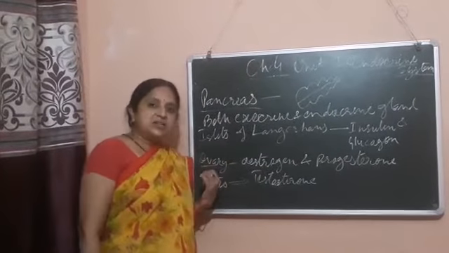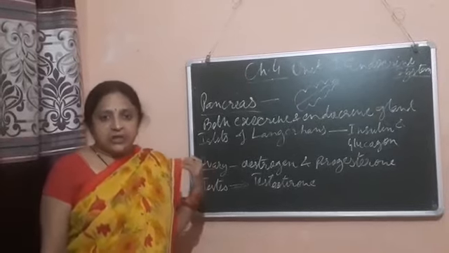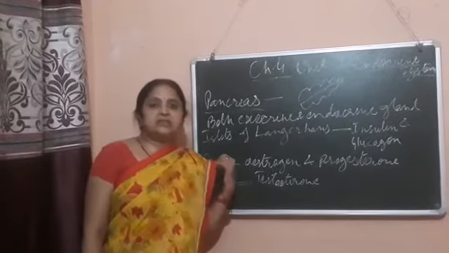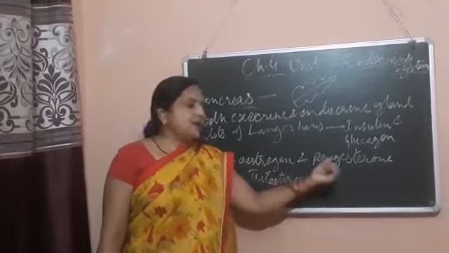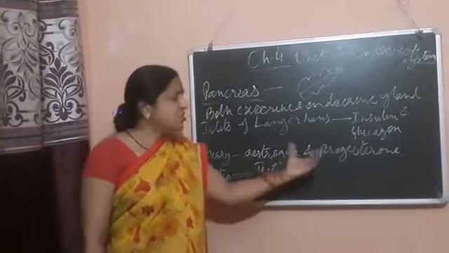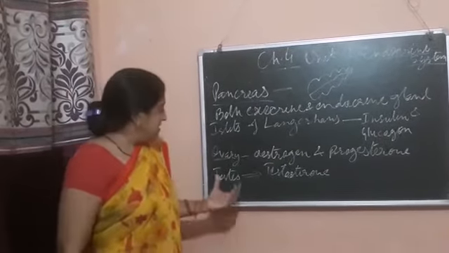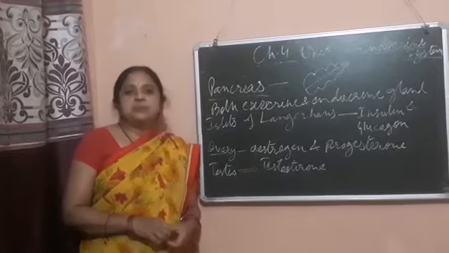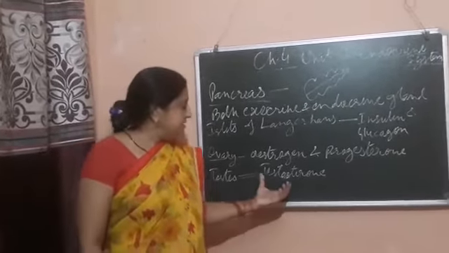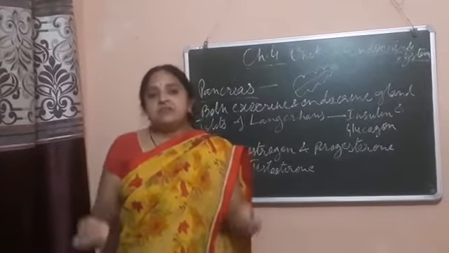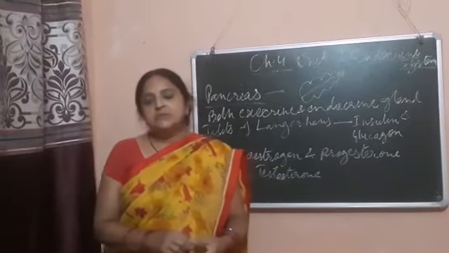Next are the gonads. There are two gonads. First is the ovary. The ovary also works as an endocrine gland, and it is found in females. It secretes estrogen and progesterone. These two hormones are responsible for the female reproductive system. Now the testes. The testes are found in males, and they secrete testosterone in the male human body, which is responsible for the development of the male reproductive organs and also for sperm formation.